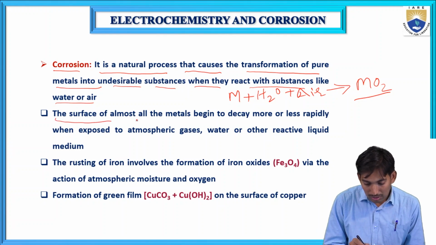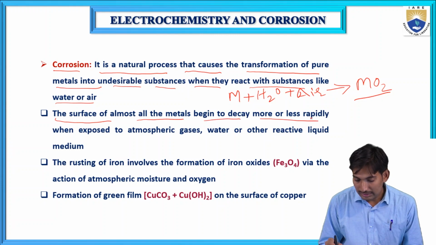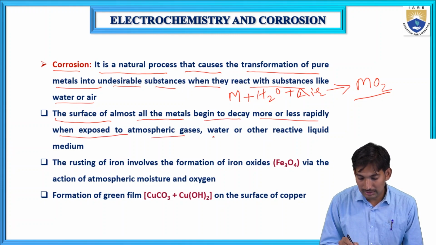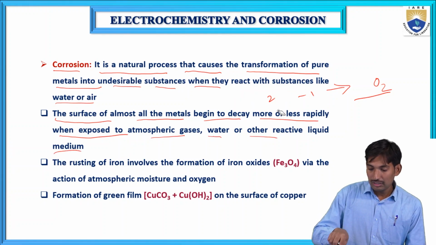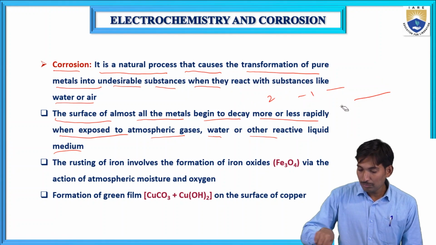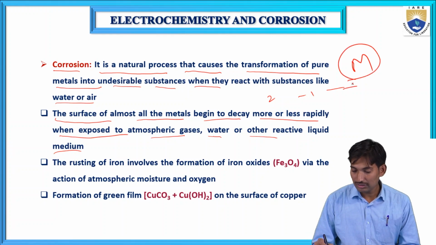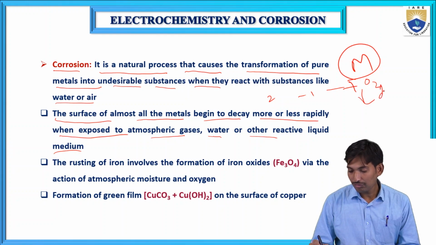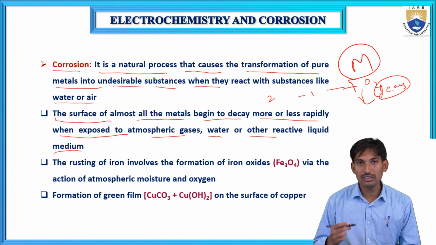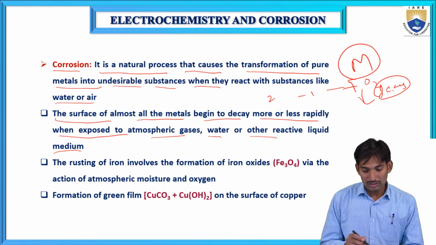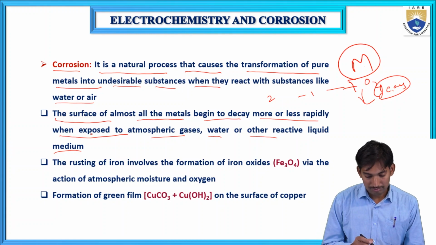The surfaces of almost all the metals begin to decay more or less rapidly when exposed to atmospheric gases, water or other reactive liquid mediums. When a pure metal surface reacts with water or air, it undergoes corrosion and decay of the metal takes place. Some metals undergo corrosion very rapidly, some metals undergo corrosion less intensively, depending upon the nature of the surface.